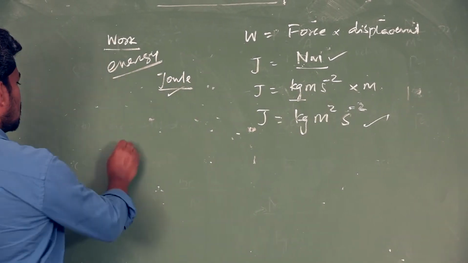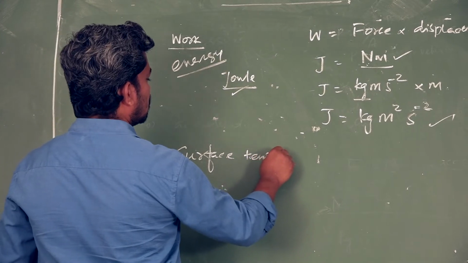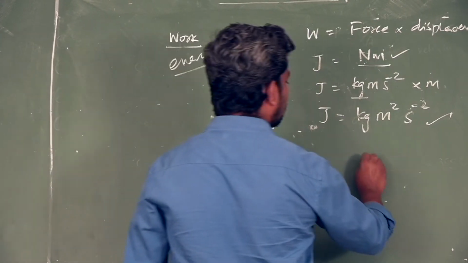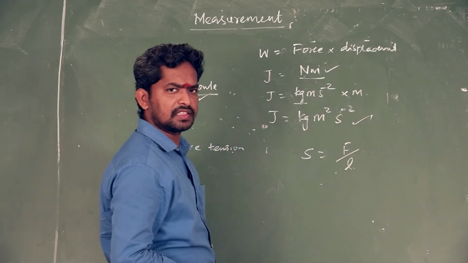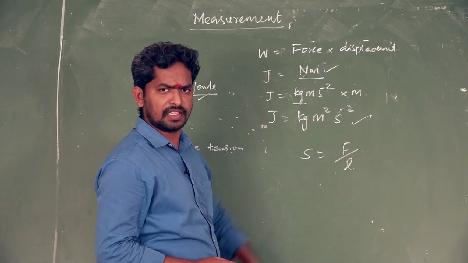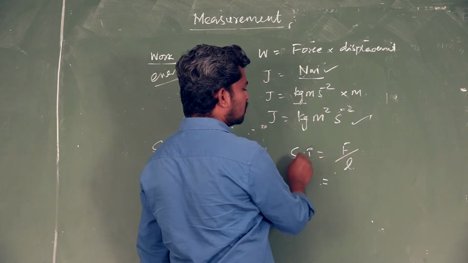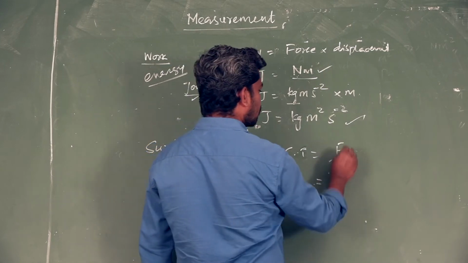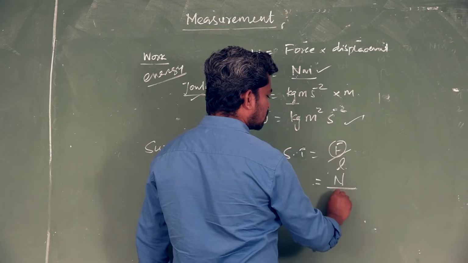Next one is surface tension. What is surface tension? Surface tension formula is equal to force by length. What is the unit of surface tension? Unit of force is Newton, unit of length is meter.